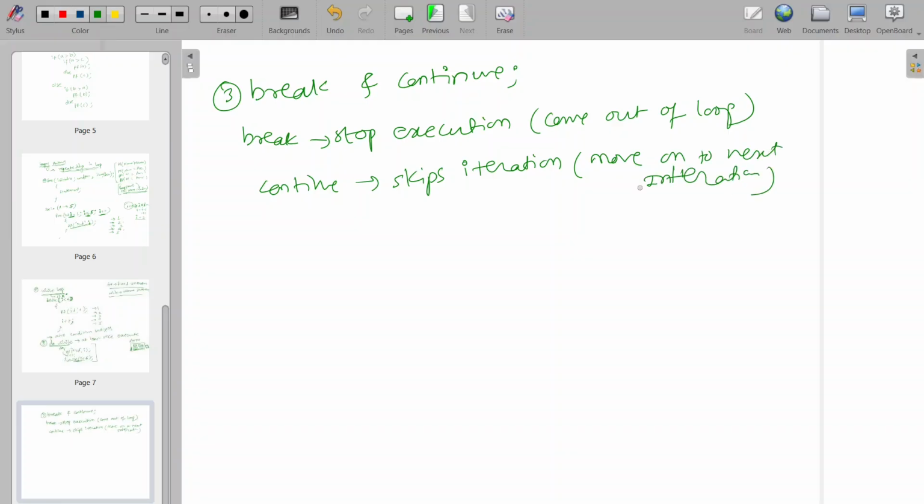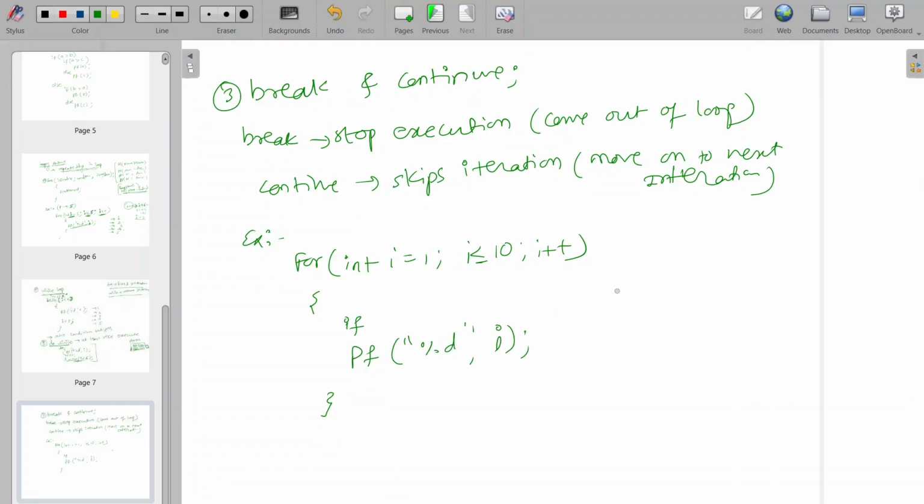Okay, so I'll walk you through an example to understand it better. What if someone asks you to print only till 5? Let's say we have one for loop. In this for loop, int i is equal to 1, i is less than or equal to 10, i incremented, and this was the loop. And in this we are printing i. So what it will print? It will print from 1, 2, 3 till 10.